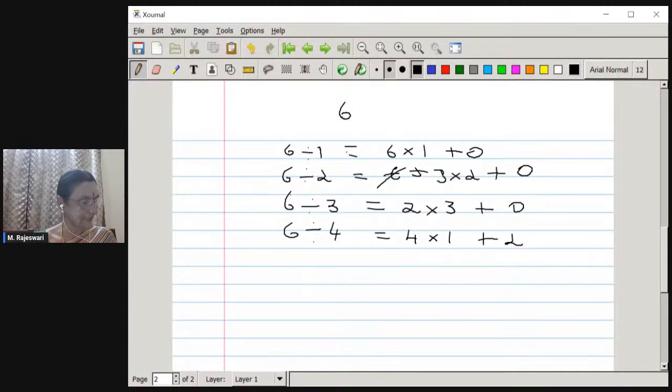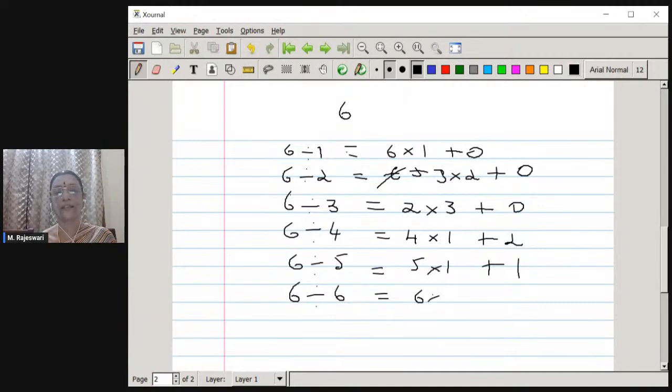This is a very basic question based on the division lemma, that is the division algorithm. If you divide 6 by 5, 5 divides only one time and you get 1 as the remainder. If you divide 6 by 6, you get 6 into 1,